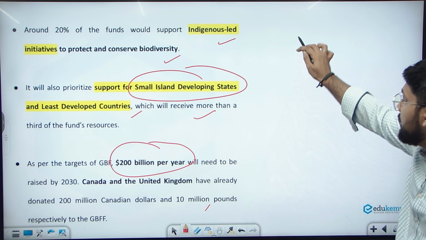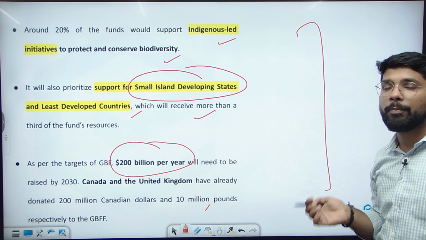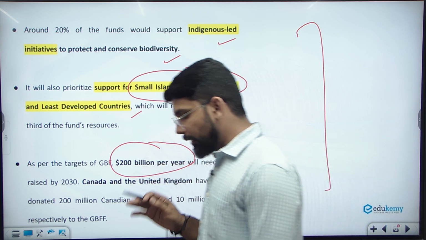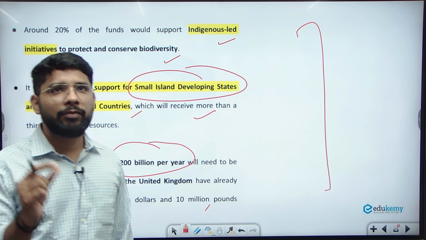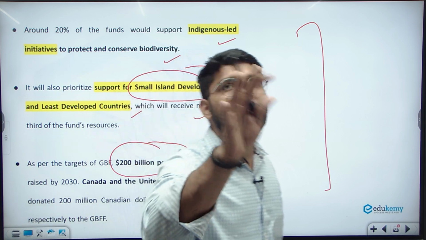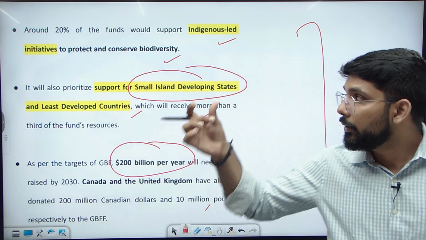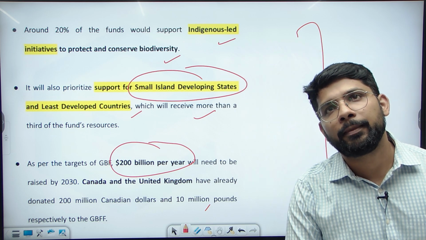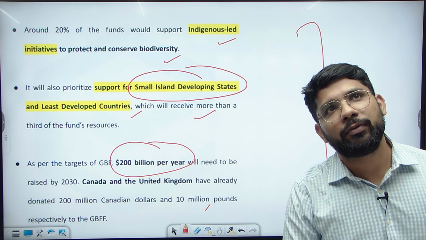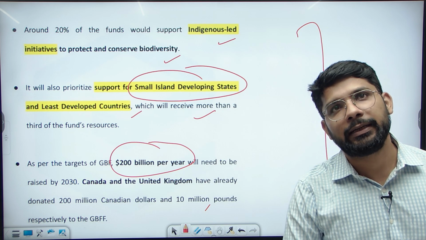So this is a good initiative for the protection of biodiversity under the biodiversity framework. There can be a question in the mains about the conservation of biodiversity, where you need to write about the steps related to the protection of biodiversity at the world level. So you can quote the Global Biodiversity Framework Fund under the Global Environment Facility.